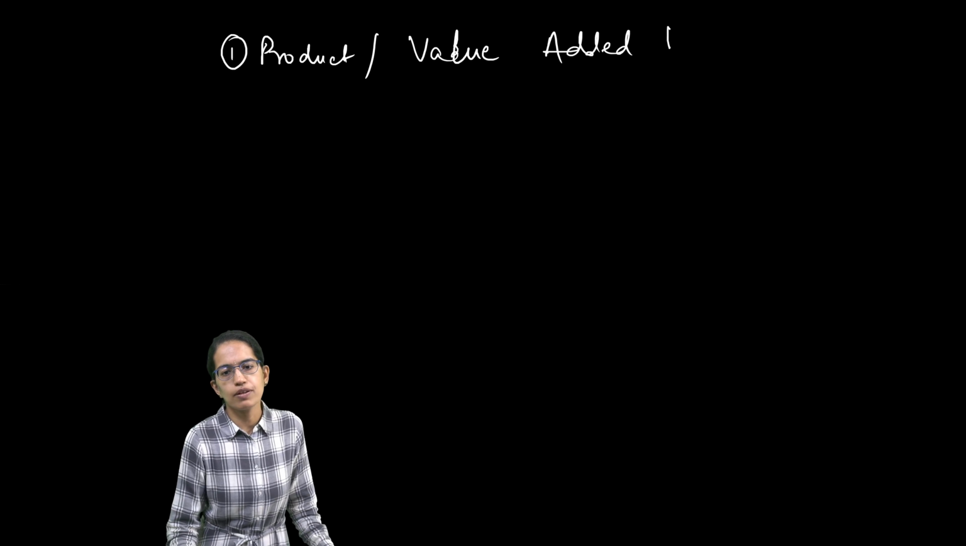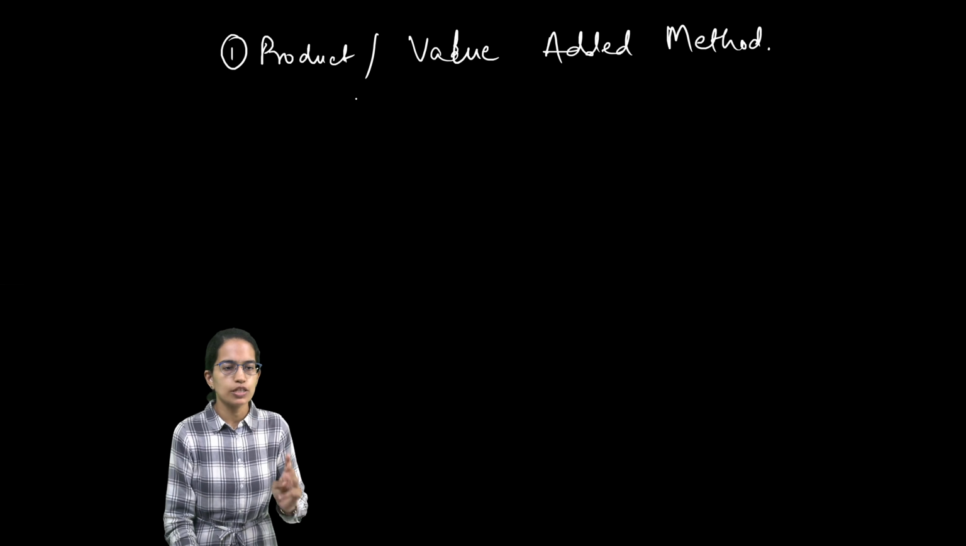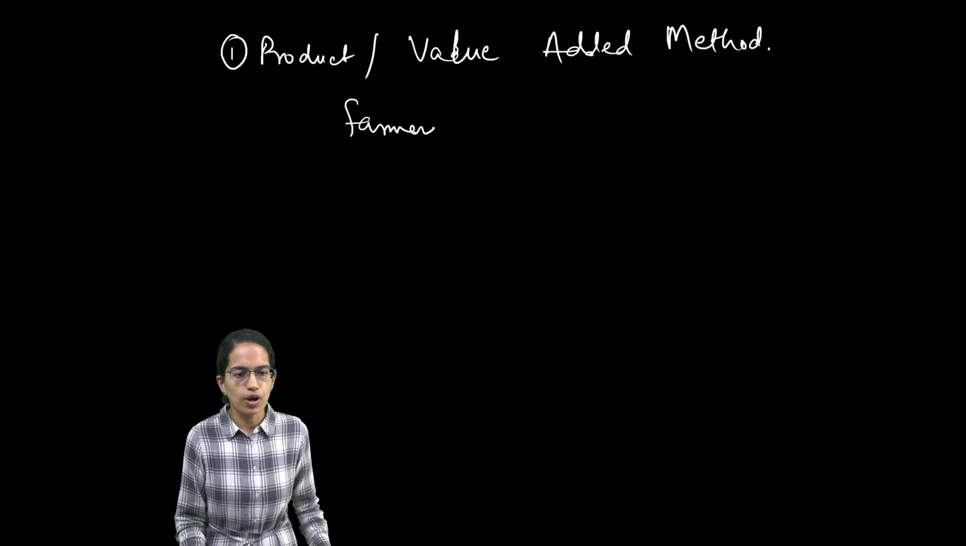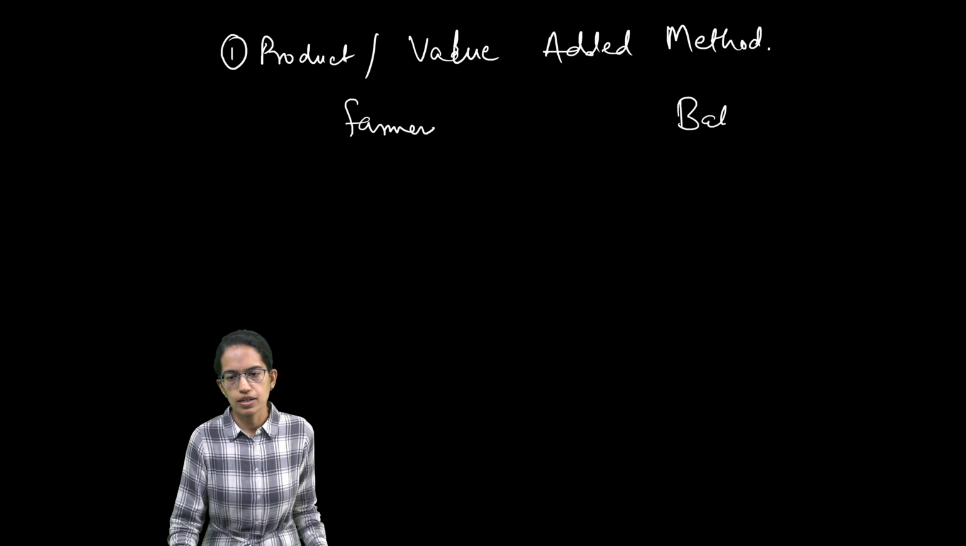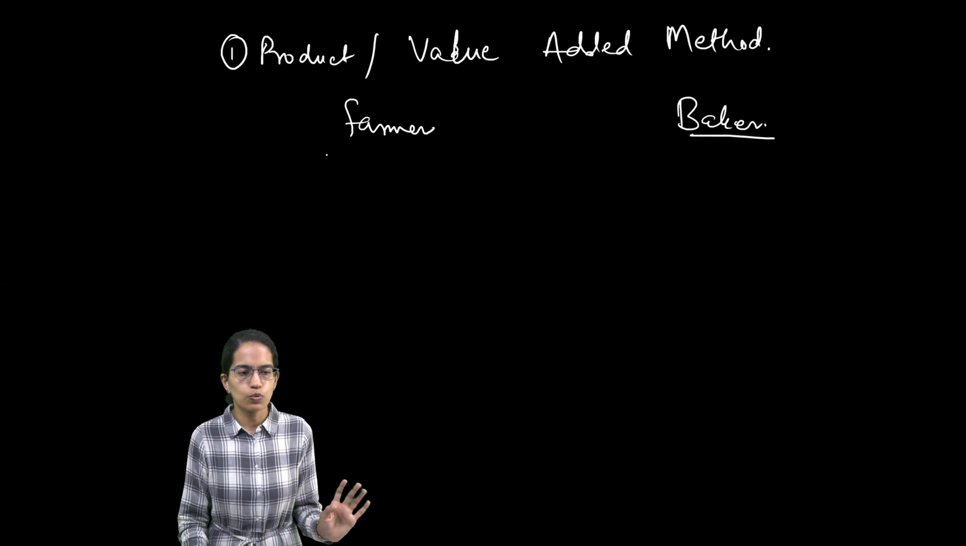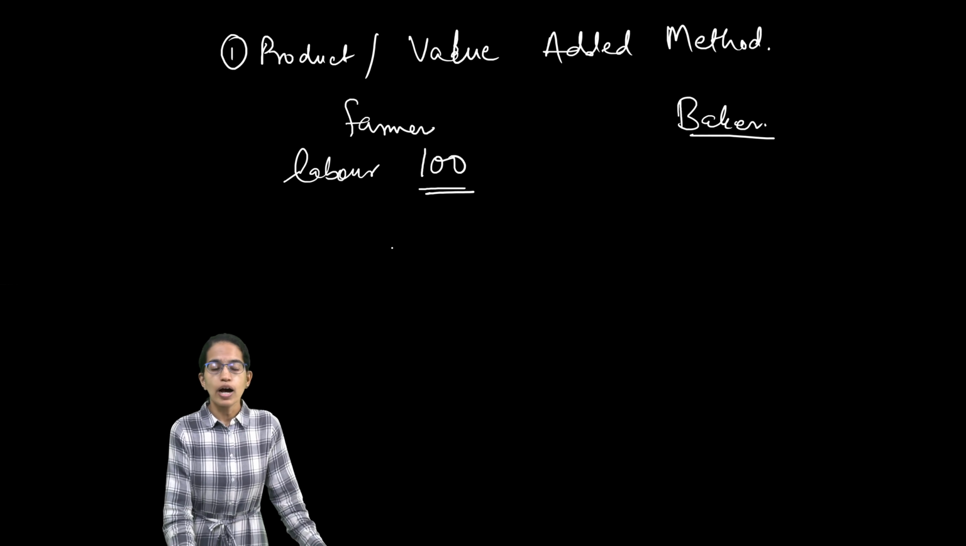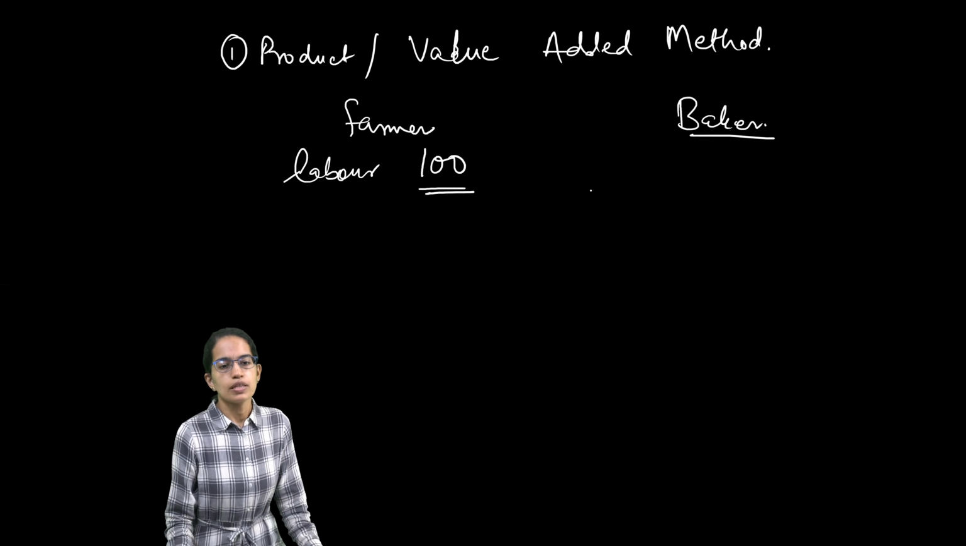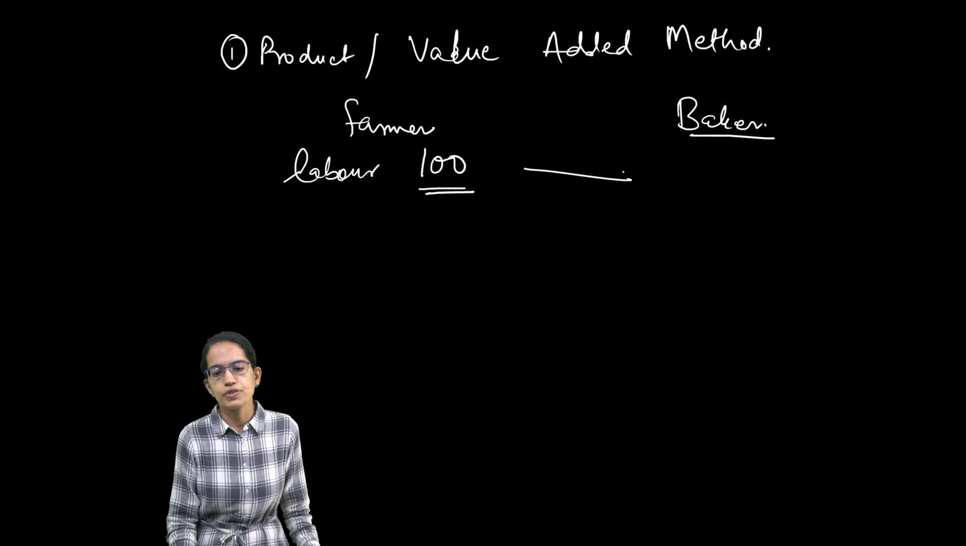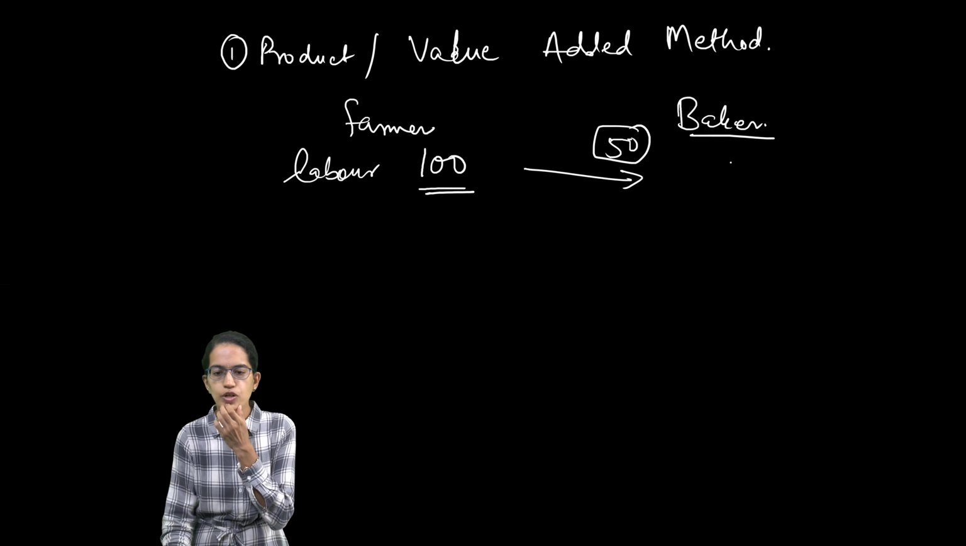A very simple way to explain this method is, let's say in the economy there are only two players. One is the farmer, the other is a baker. Now the farmer does not require any input except labor and gets an output of 100. So 100 is the revenue of the farmer. Of this 100, 50 is supplied to the baker. So 50 is the input for the baker, and the baker makes a revenue of 200.